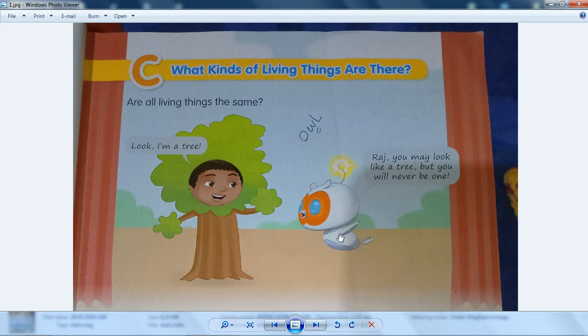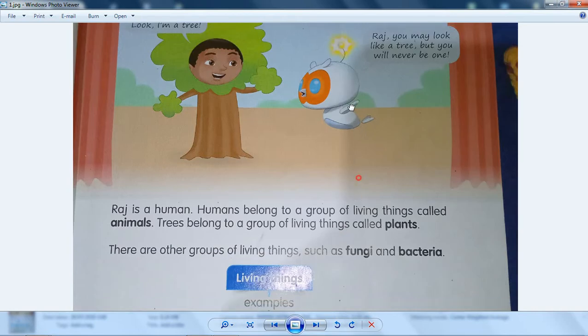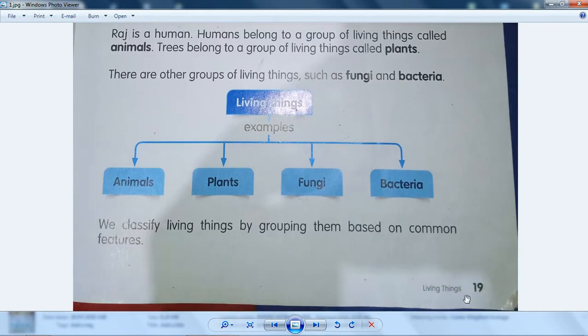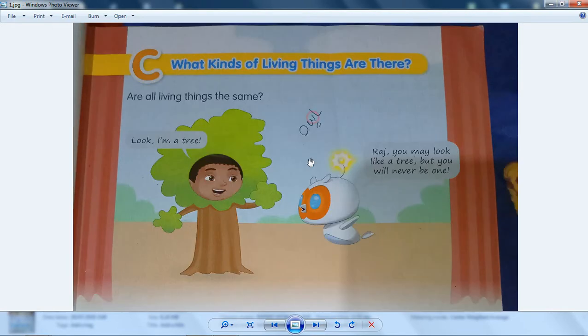Today we are going to learn about science again, right? Still about living things. So we're going to move to part C. What kinds of living things are there? I know that you already got this book, so just open page 19 and let's learn it together. What kinds of living things are there?